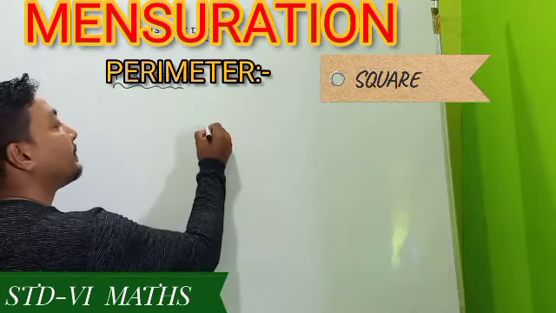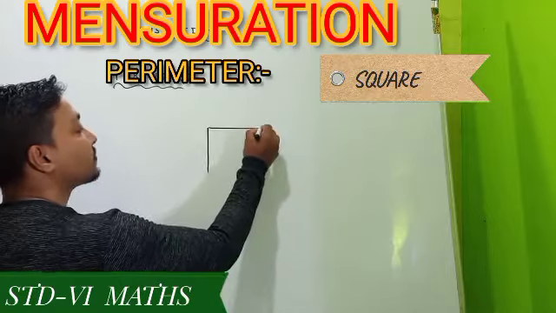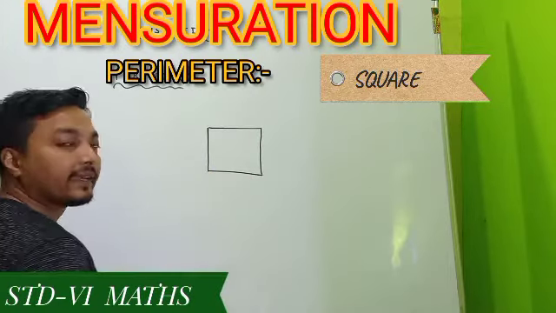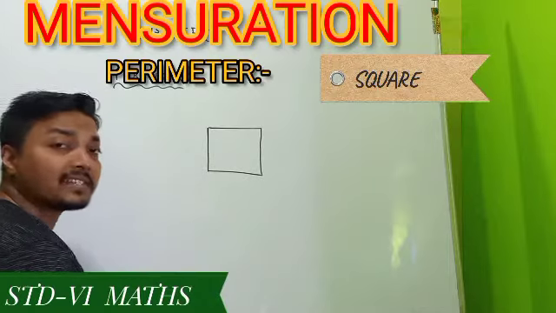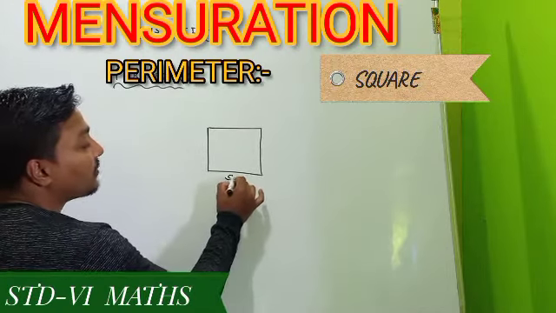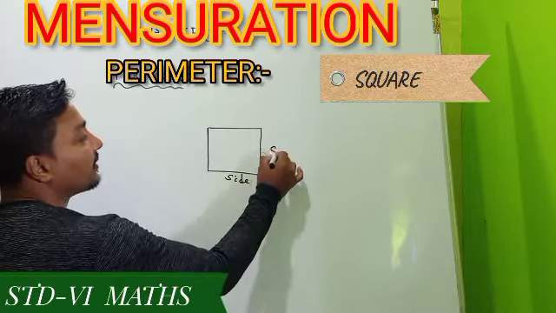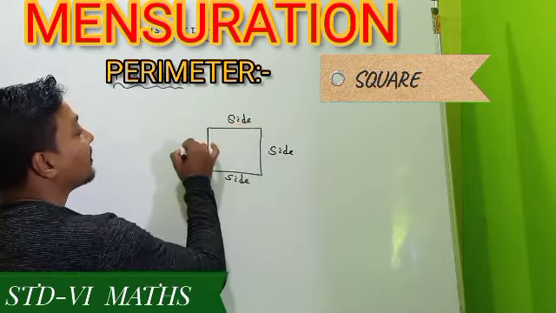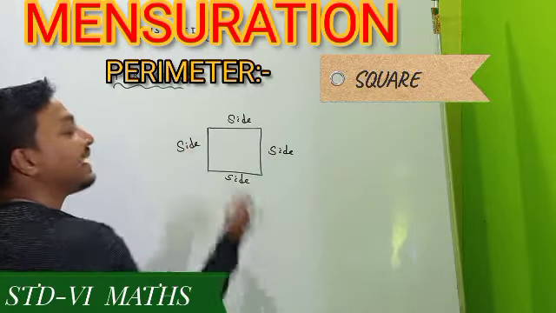Now for the square, it is the figure of a square, and as you know, a square is also a rectangle whose sides are all equal. So this one is its side, this one is its side, this one is its side, and this one is also its side.